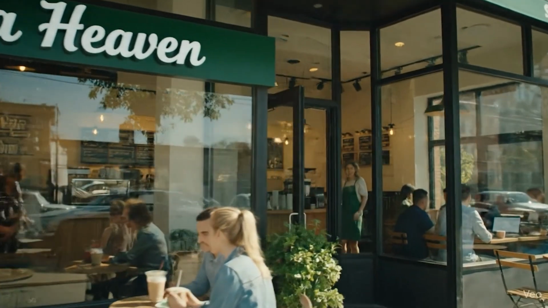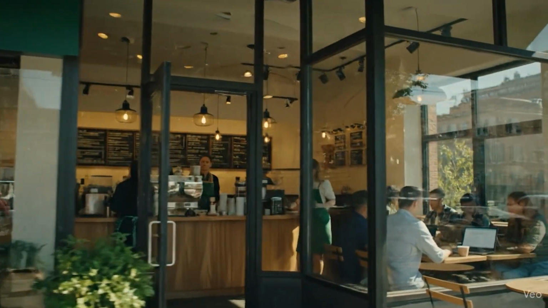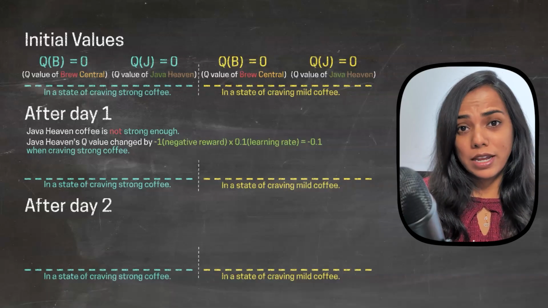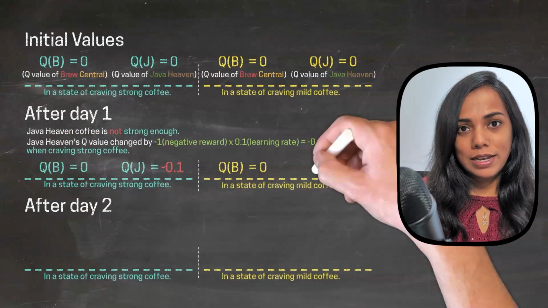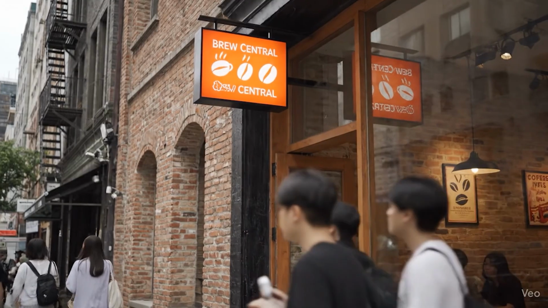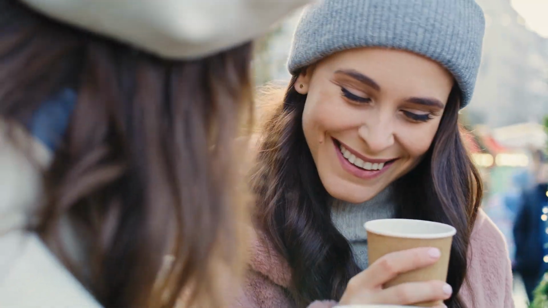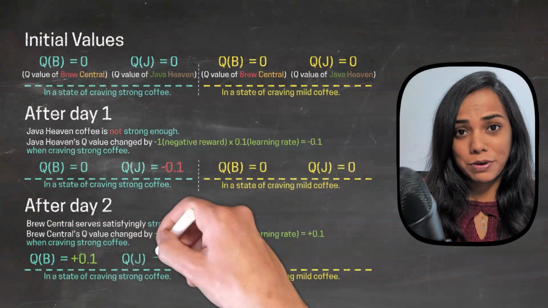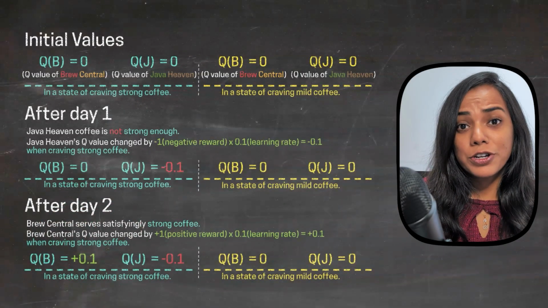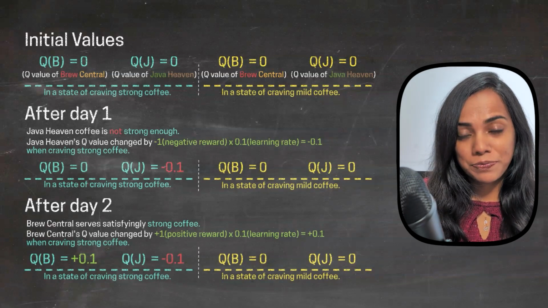Suppose on the first day you wake up craving strong coffee and visit Java Haven and find it disappointing, you give it a -1 reward. Let's say the next day you wake up craving strong coffee again, but this time visit Brew Central and find it very satisfying, then you give it a positive reward. And based on this, you're going to update your Q values.